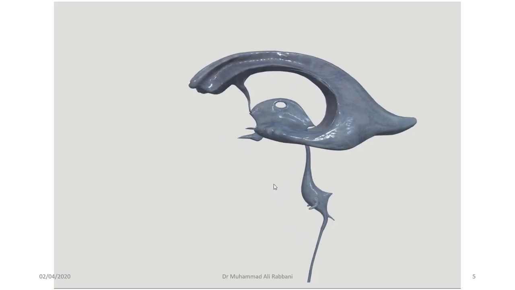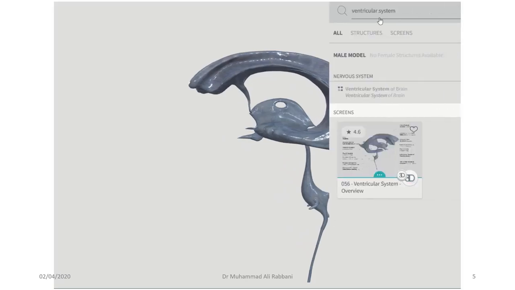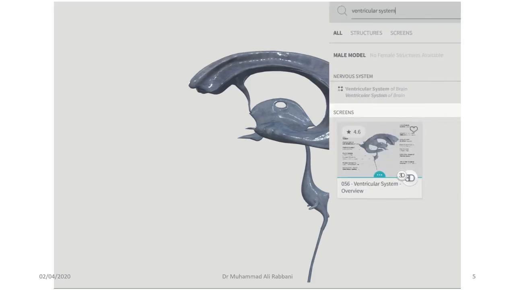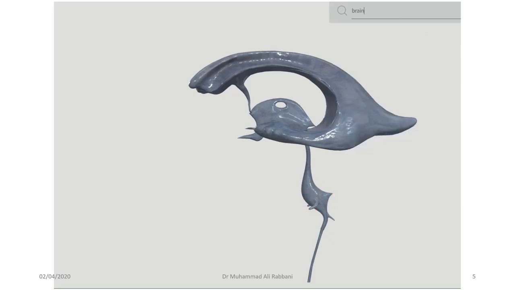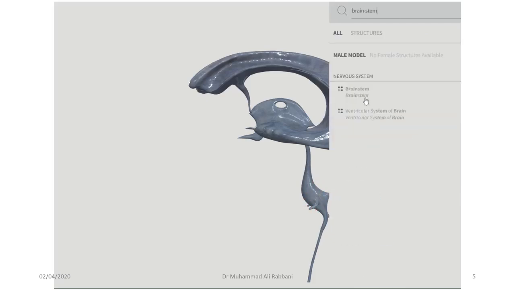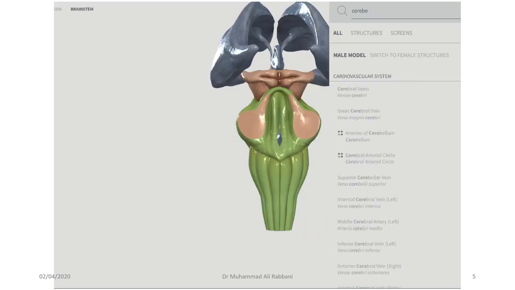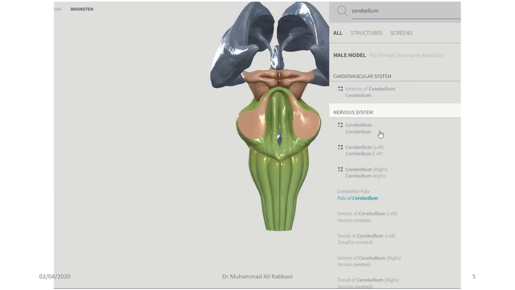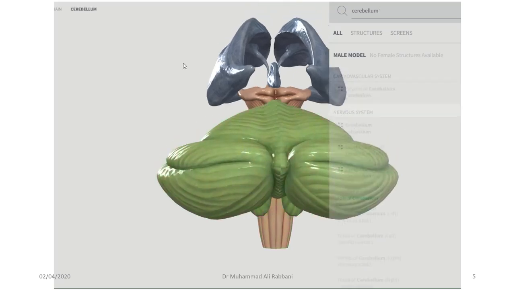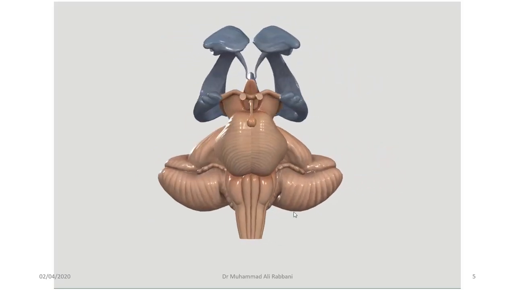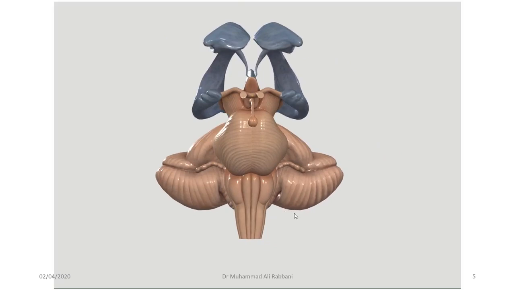Let's correlate it with what you have seen of the aqueduct of Sylvius and the fourth ventricle during the cross sections of the brainstem. So let's add the brainstem and cerebellum to the picture and see where the third and fourth ventricles actually lie. Here the brainstem is added. This is the posterior view, and the cerebellum is also added to the picture. Let's rotate it to see from the front view.